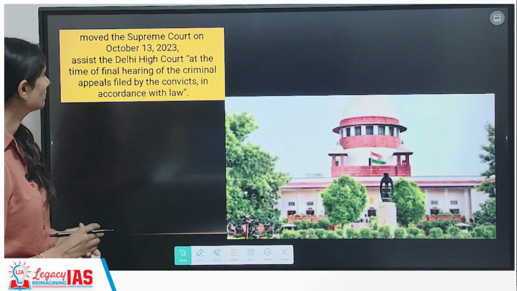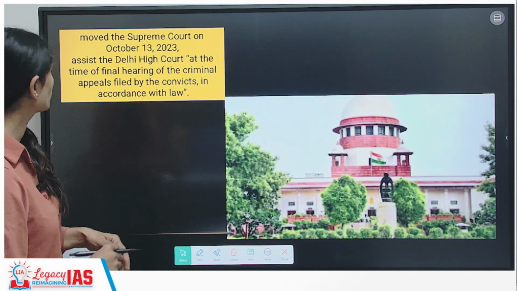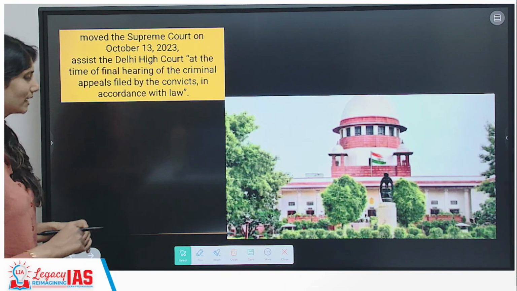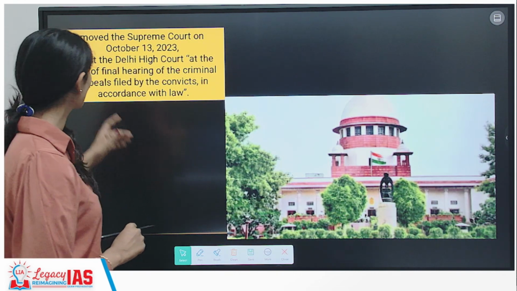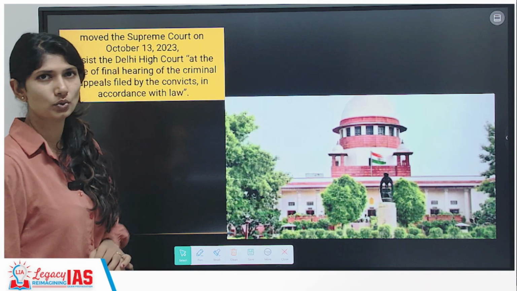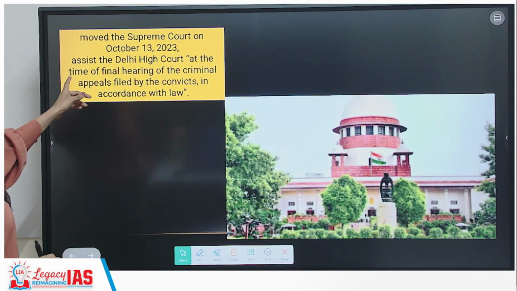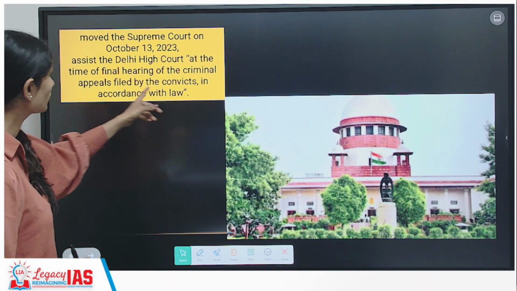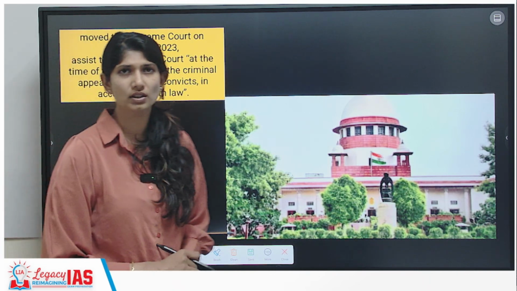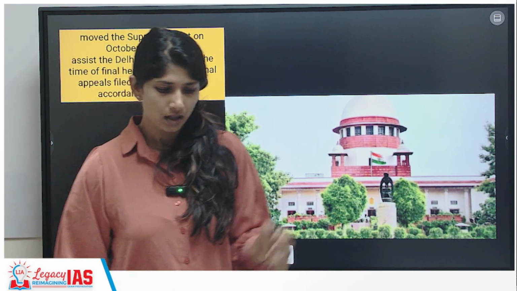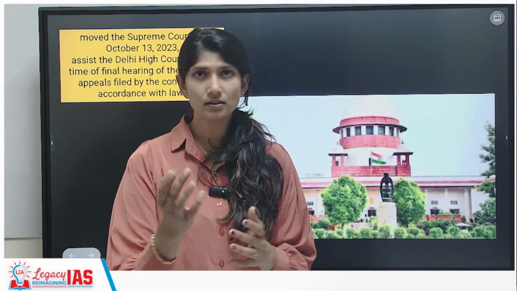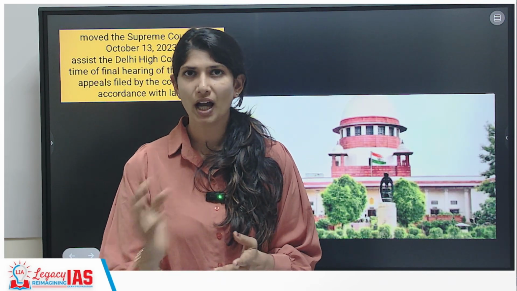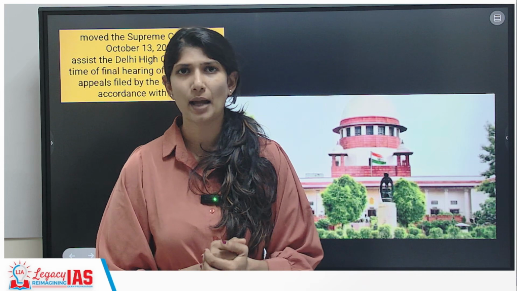So what happened? He again moved the Supreme Court on October 13, 2023 and asked that he be of assistance to the Delhi High Court at the time of final hearing of the criminal appeals filed by the convicts in accordance with the law. So initially, this case was moved from Bihar to Delhi. All these proceedings are happening.